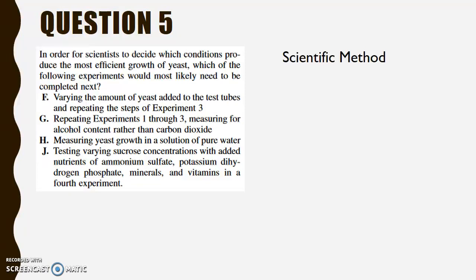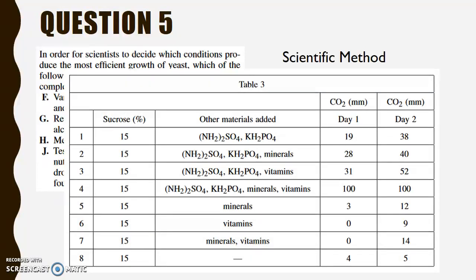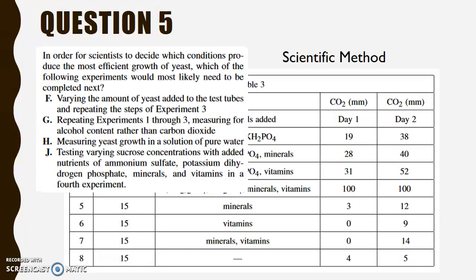In experiment 1, we not only looked at varying our amounts of sucrose, but also our source of sucrose. In experiment 3, we looked at all of the added materials that we could include in our sucrose mixture. The only thing that we have not changed is the amount of yeast that we have used. So if we go back to our question, we will notice that answer choice F tells us that we can use a varying amount of yeast to take our experiment beyond what we've looked at thus far.